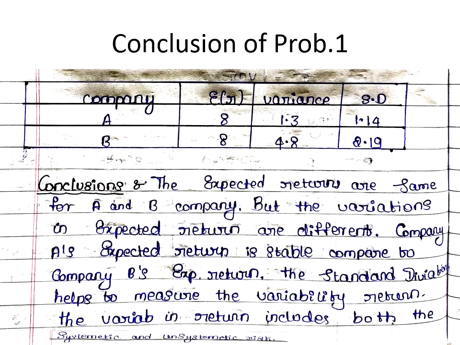See, the expected returns are same for both A and B company, but the variations in expected return are different. As you can see there, company A's expected return is stable, and company B also we got 8%, but the variance differs. That is, variance is 1.3 for security company A and 4.8 for company B. Variance means what? Variation, right? So if you can see there, the standard deviation of A is lesser compared to the standard deviation of B. Clear, all of you?